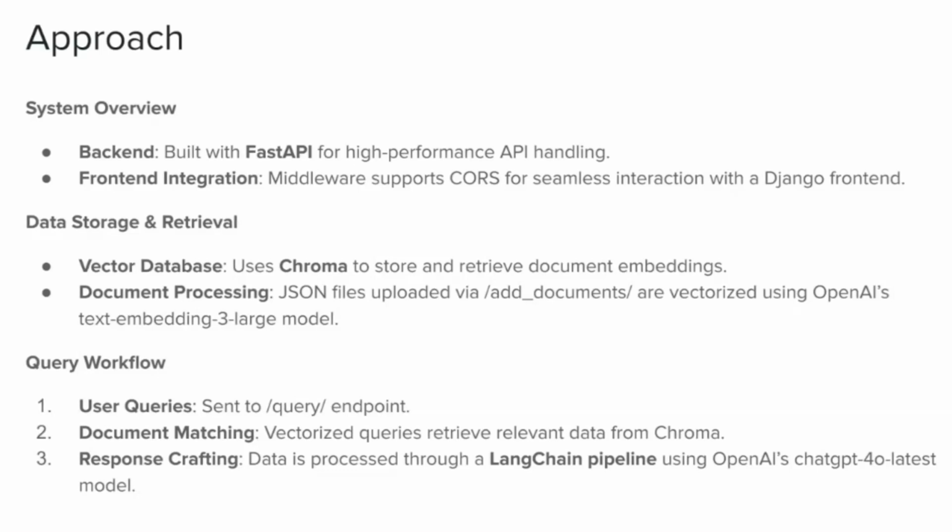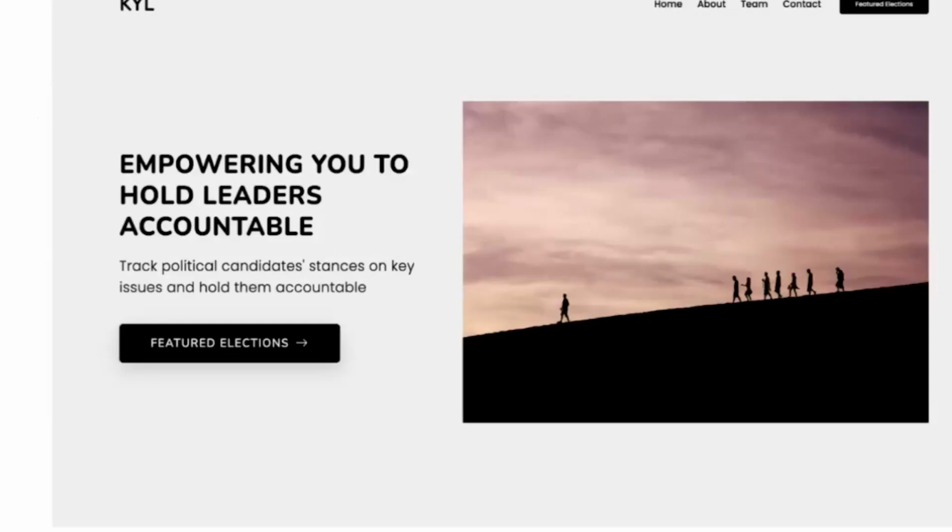The user queries are sent to an endpoint, which does the document matching to retrieve the relevant data from Chroma. And then the response is processed through a LangChain pipeline using OpenAI's ChatGPT 4o latest model.